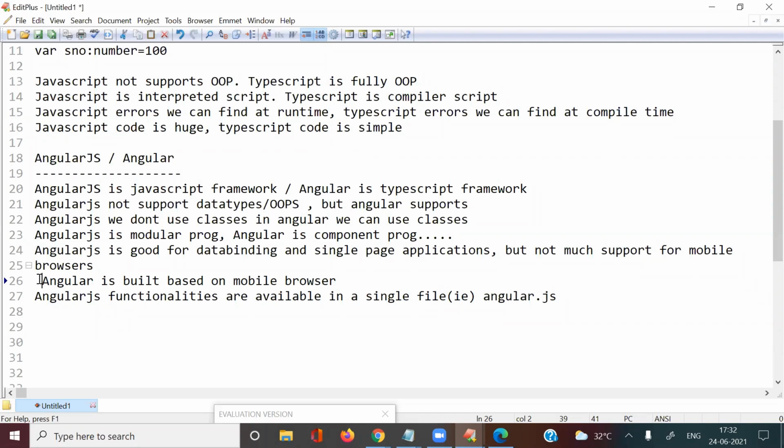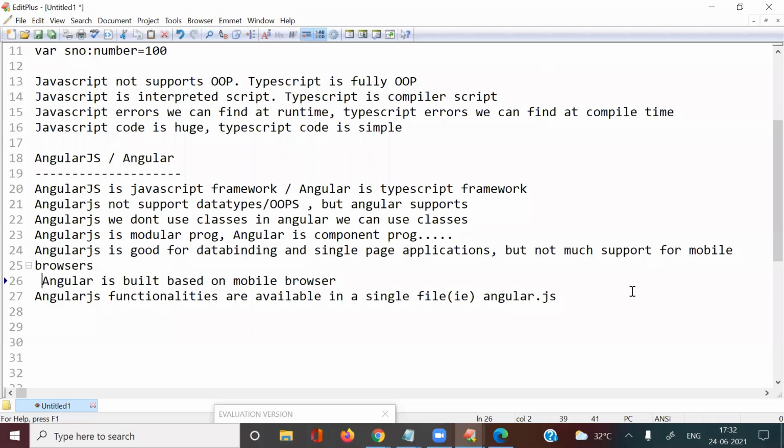So if you want to use one or two or three functionalities, you still need to load all functionalities. Angular is not like that. Each concept is divided into one package, so we can call them node packages. Based on our requirement, we call only that package. Is it clear? That is the concept of this.